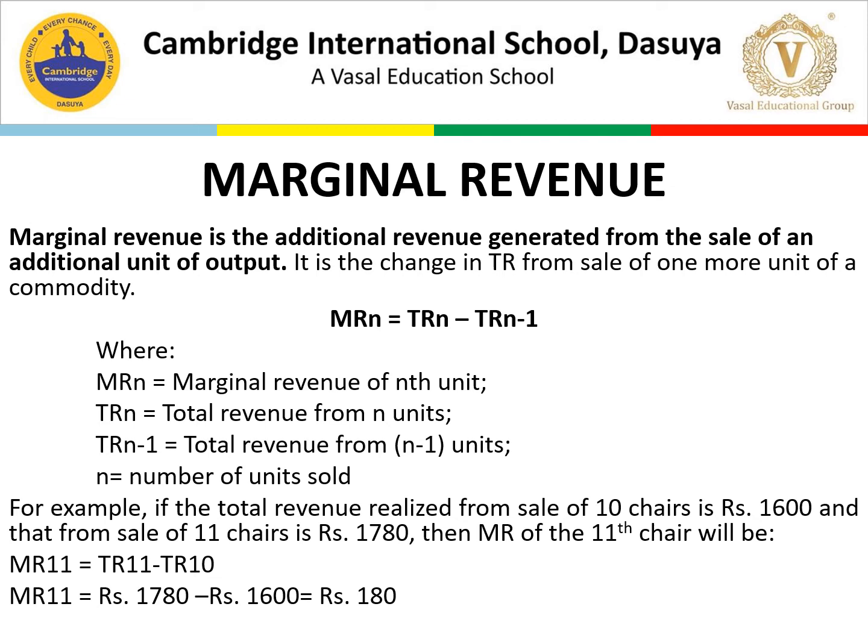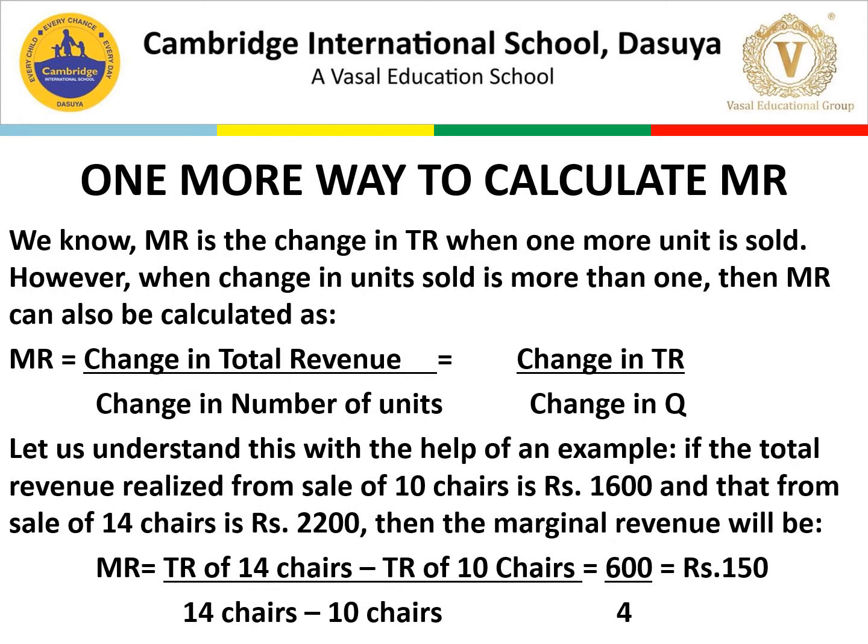Now let's move to the next thing. Like we calculated MC in a different way, and we also did that for MP, MR is also calculated with one more formula, that is change in total revenue over change in number of units, that is delta TR over delta Q. So we know MR is the change in TR when one more unit is sold.